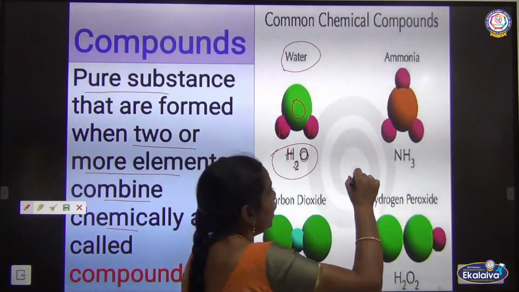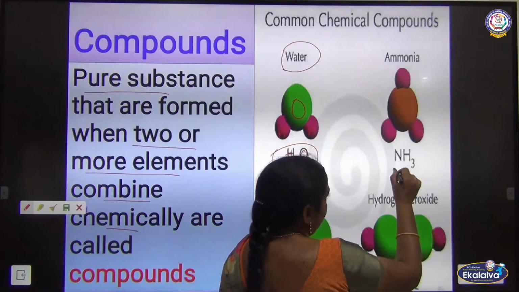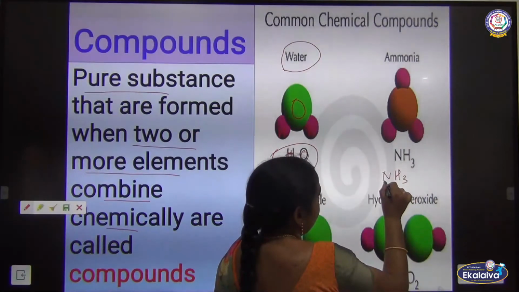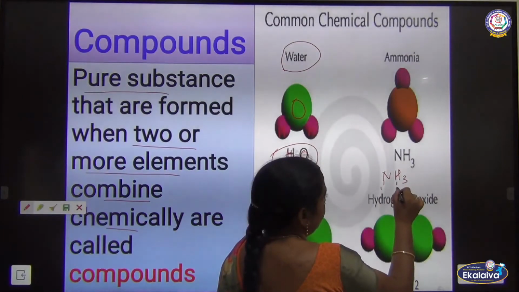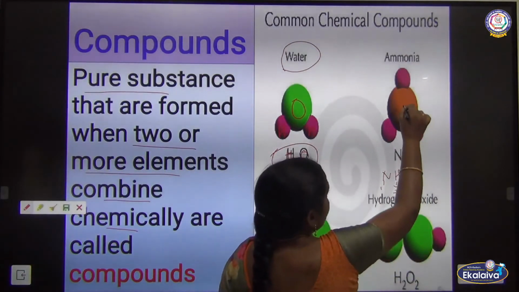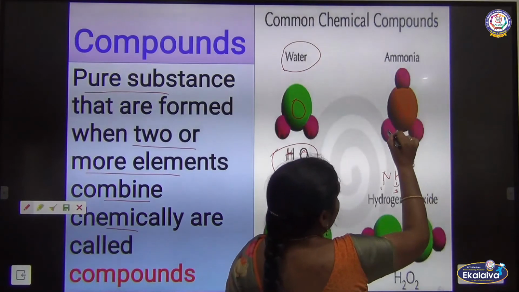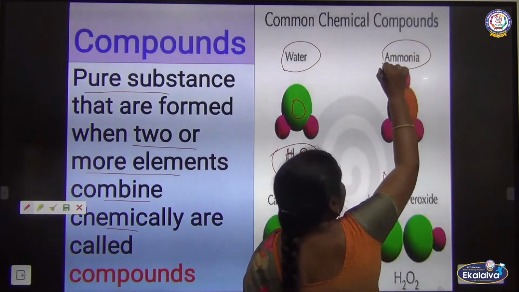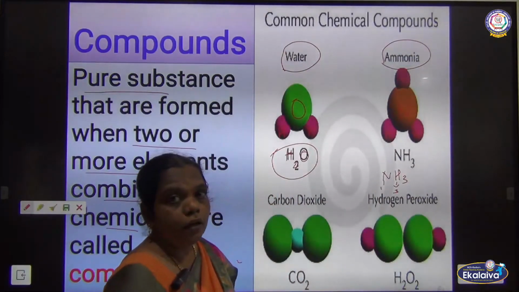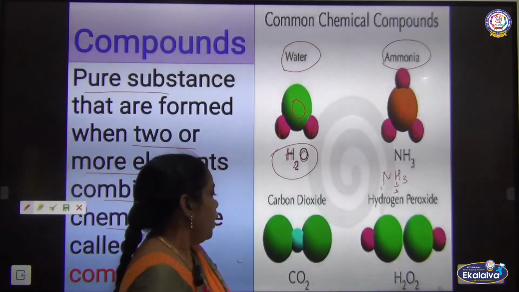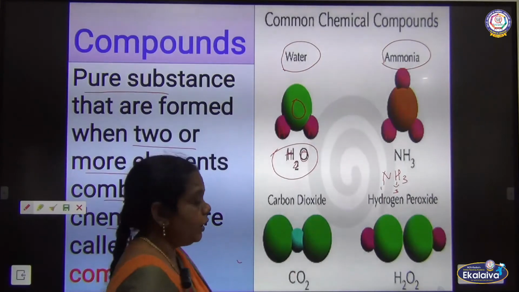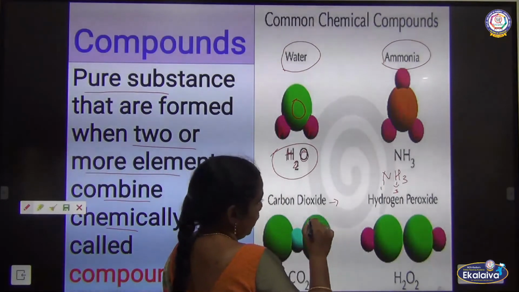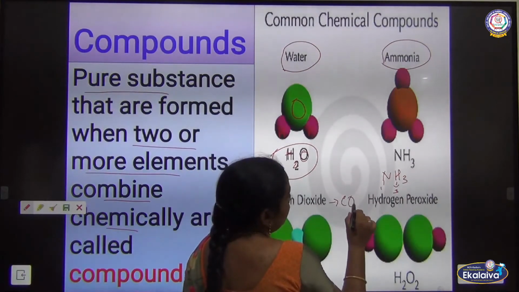And then ammonia. The ammonia formula is NH3. NH3, how many nitrogen? 1 nitrogen and 3 hydrogen. So 1 nitrogen and 3 hydrogen atoms combine to form the compound called what? Ammonia. And then carbon dioxide. You know carbon dioxide very well. It is one of the essentials for plants to prepare their food.